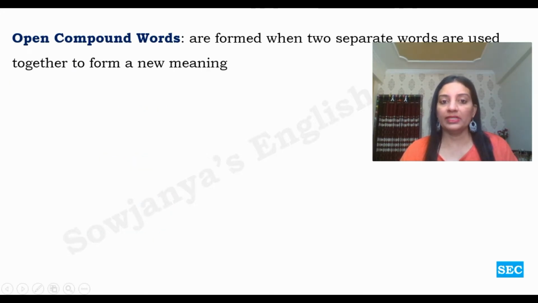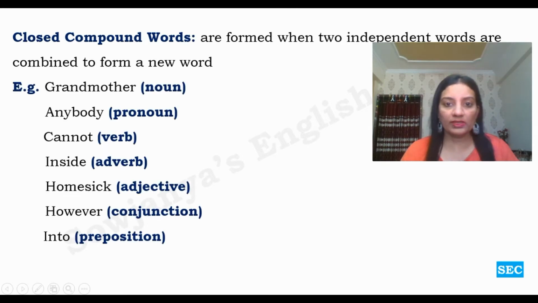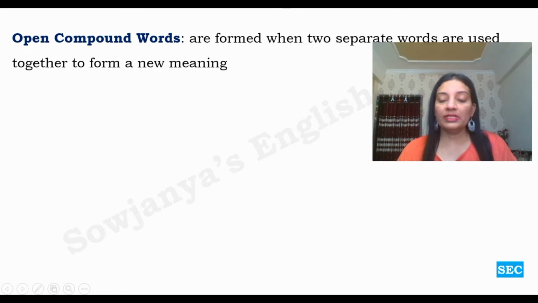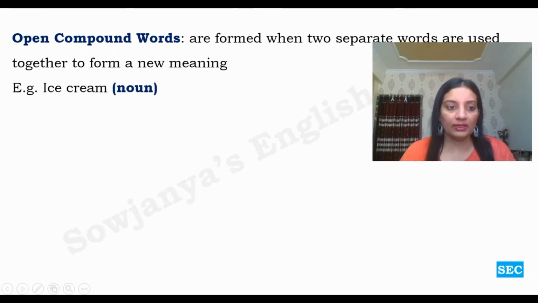Open compound words. These are formed when two separate words are used together to form a new meaning. In closed compound words, we have seen that there is no space between grand and mother, any and body, can and not, all these. Whereas open compound words are formed when two separate words are used together. They are written separately, but they are used together to form a new meaning. Example, ice cream. They are written separately, but they mean one particular noun.